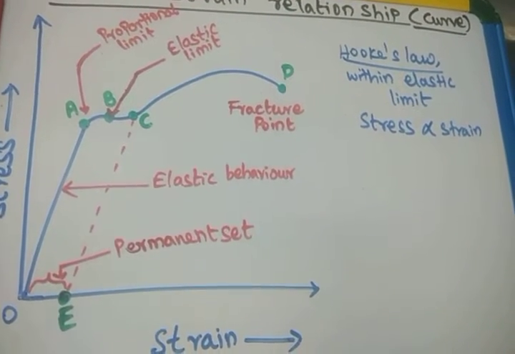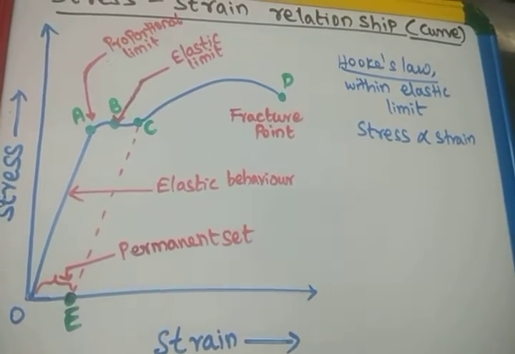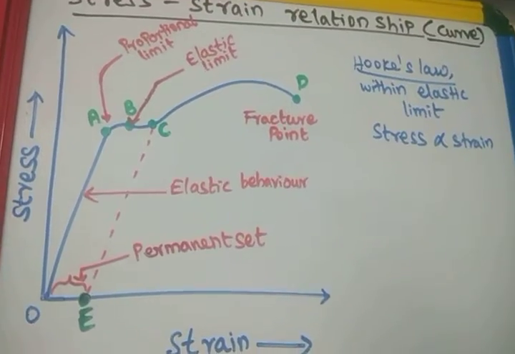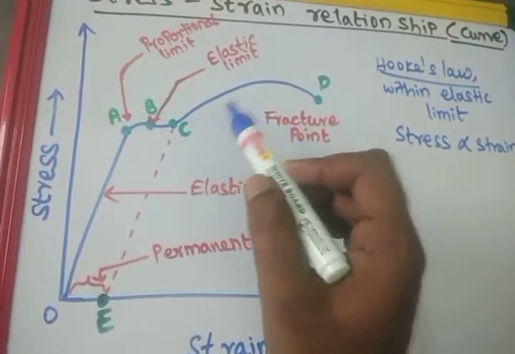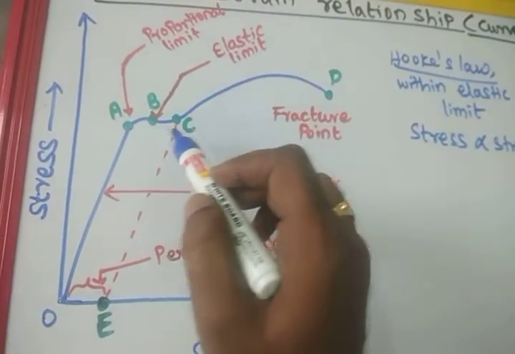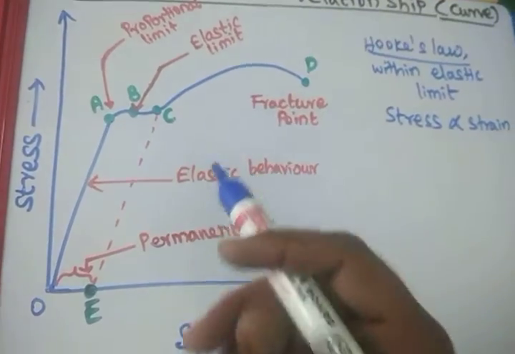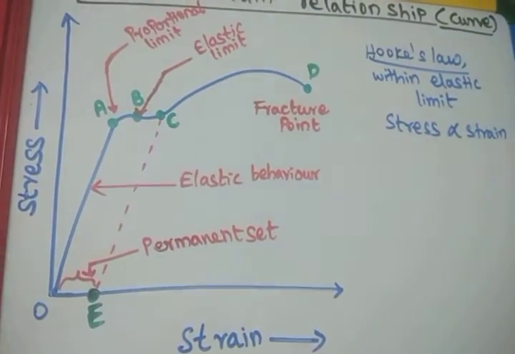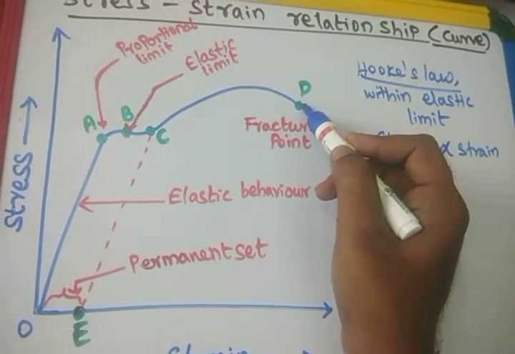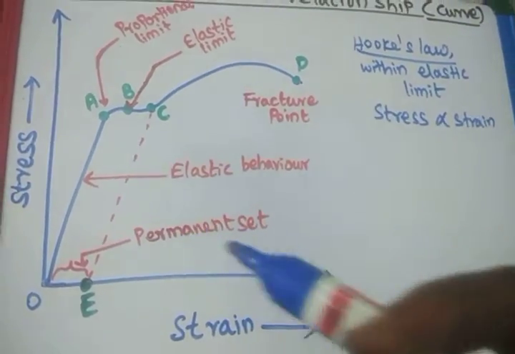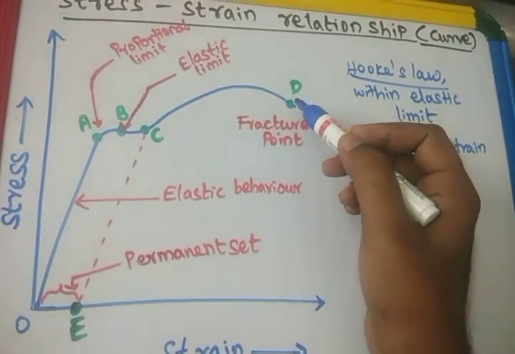We keep on using the rubber band. The rubber band shape will increase. Its shape and size never come back to the original shape and size. Again, when the stress is further increased, what will happen? The strain is increased. Strain increase means the shape will increase in a gigantic manner. Shape and size will increase further, and then it comes to the fracture point. When the applied force is increased to a certain point, the rubber band will break.